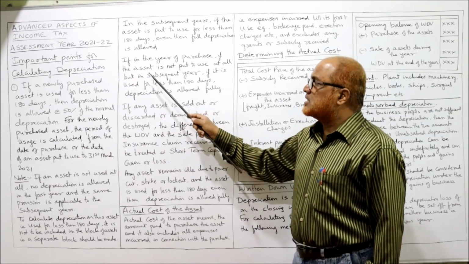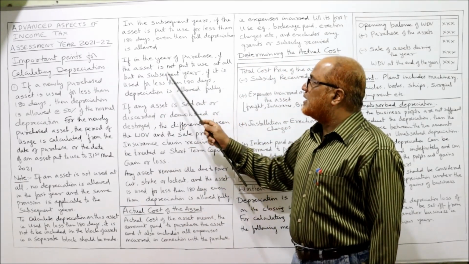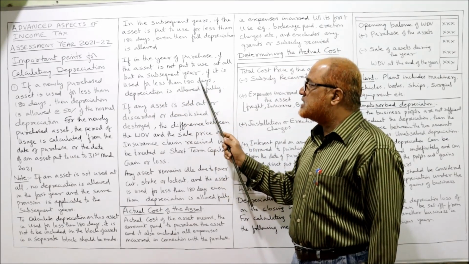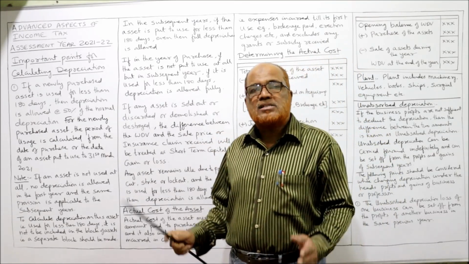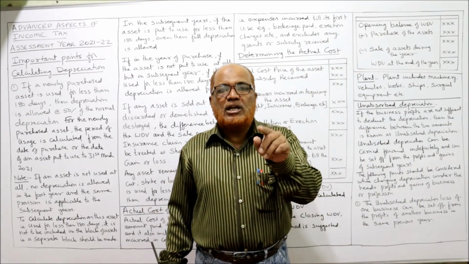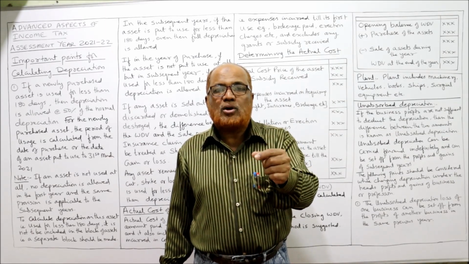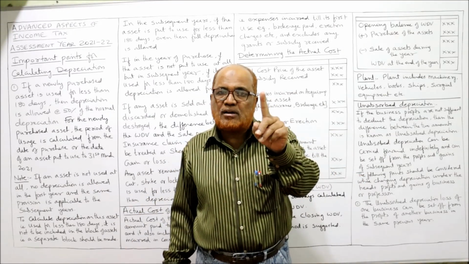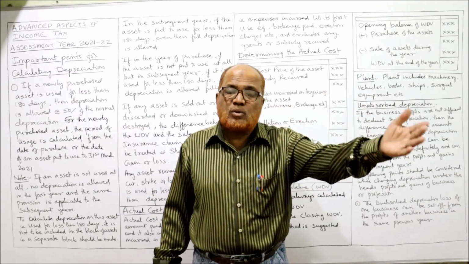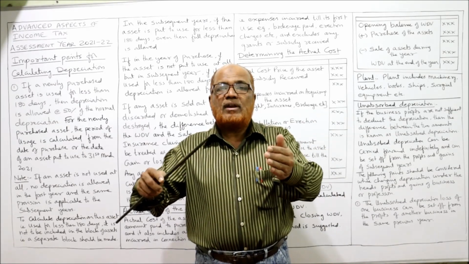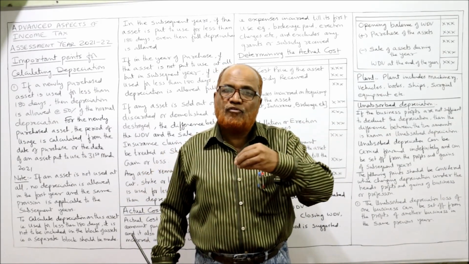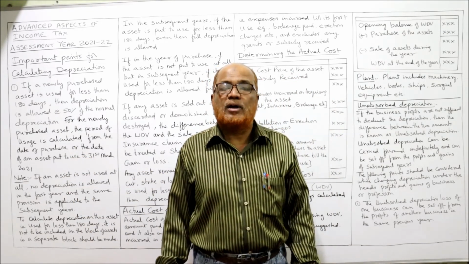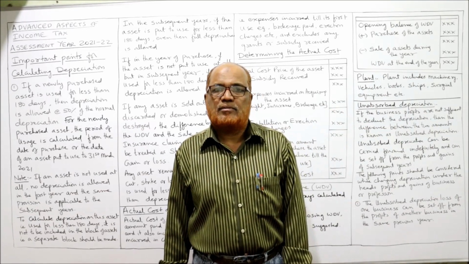If in the year of purchase the asset is not put to use, but in the subsequent year it is used for less than 180 days, depreciation is allowed fully. Suppose an asset is purchased. During the first year, it was not at all used. When not at all used, it means no depreciation is available during the first year. Now in the second year, the subsequent year, if the asset is used even for less than 180 days, full depreciation will be allowed, not 50%. Full depreciation will be allowed in the subsequent years, right?